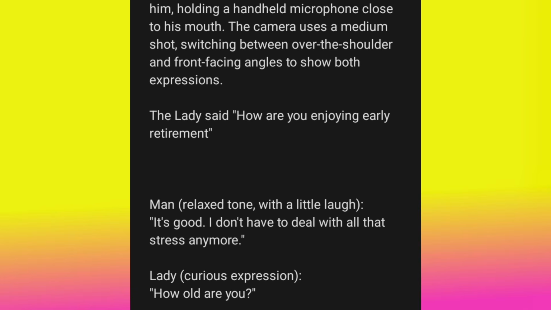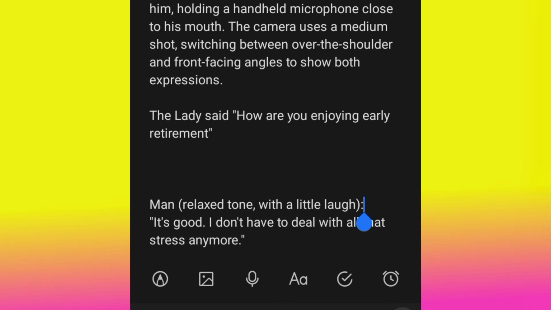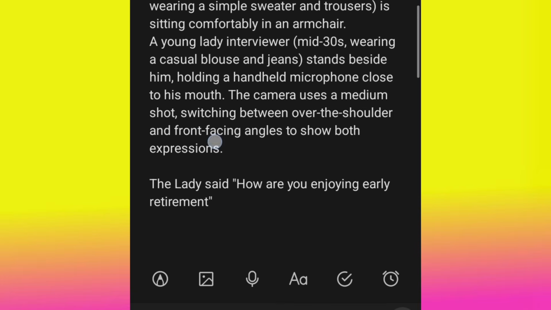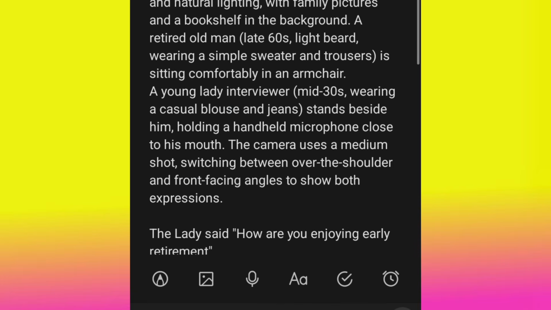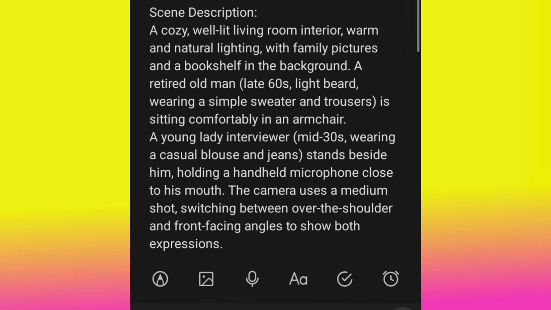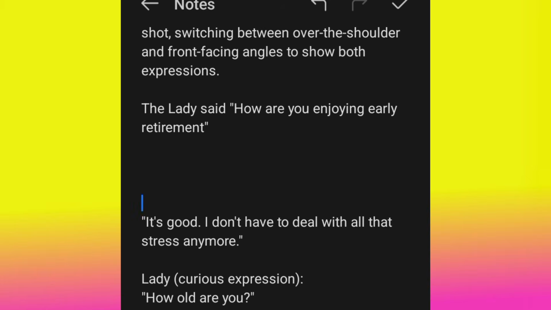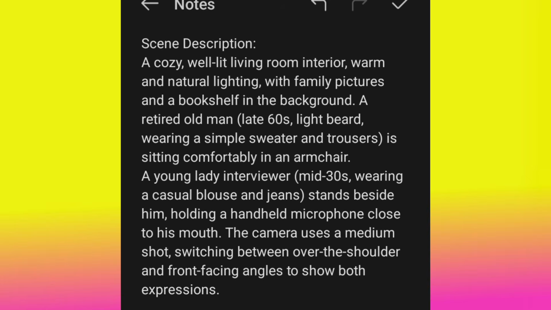And then here, this man, I'm also going to change it. I'll make sure that it tallies with what is up here. Anything that is here needs to tally with what is here, so that the AI is going to understand it very well.